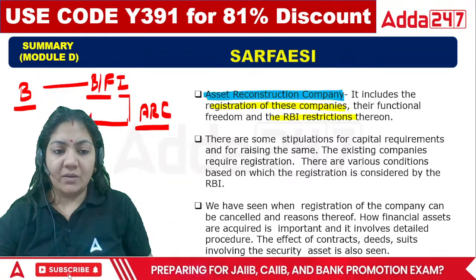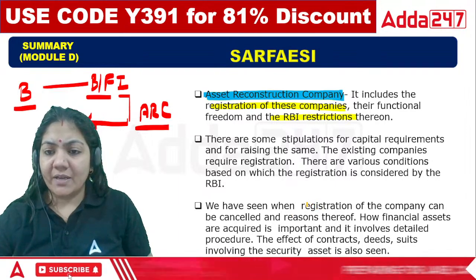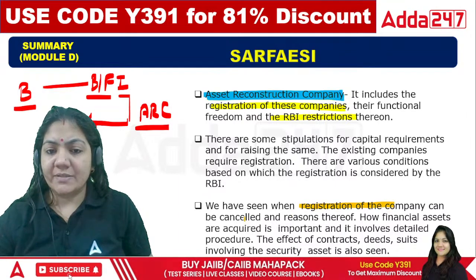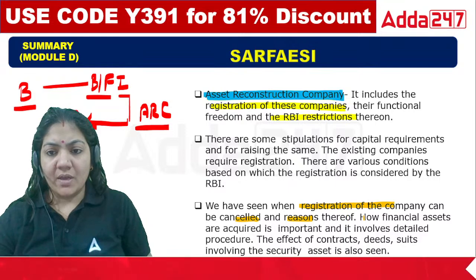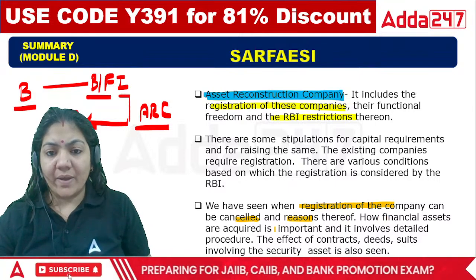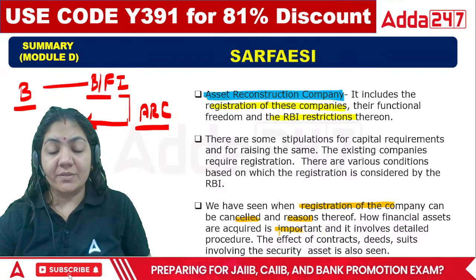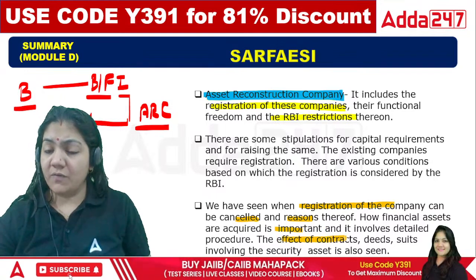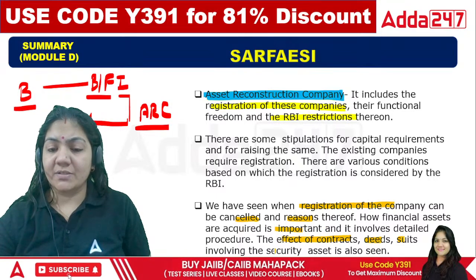Now we have seen that the registration of a company can be cancelled, and the reasons thereof. How financial assets are acquired is important, and it involves a detailed procedure. Then the effect of contract, deed, and suits involving the security asset.